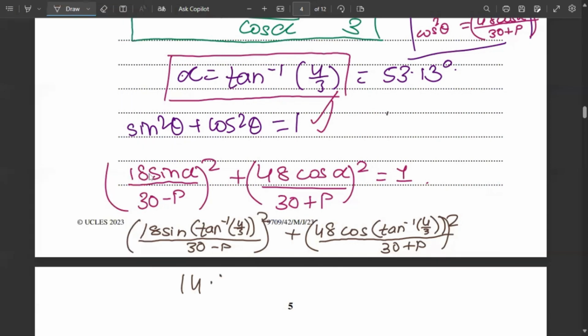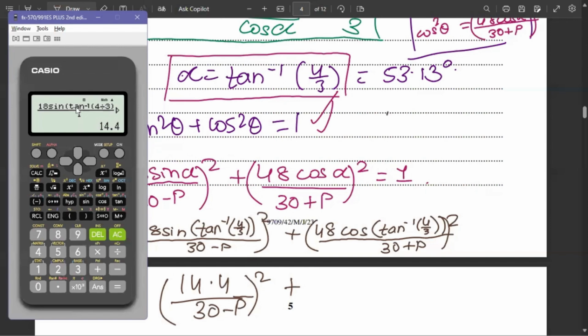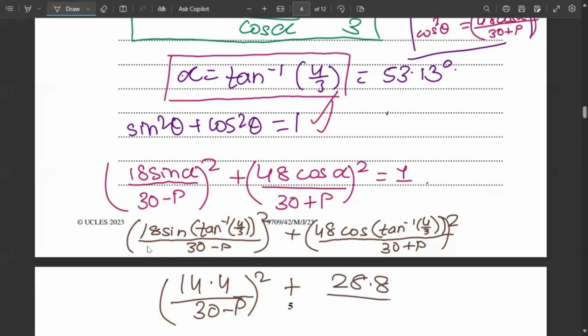So we can write 14.4 upon 30 minus p the whole square, plus now instead of 18 sine, we'll write 48 cos tan inverse of 4 by 3. And the answer is 28.8. So 28.8 upon 30 plus p the whole square.